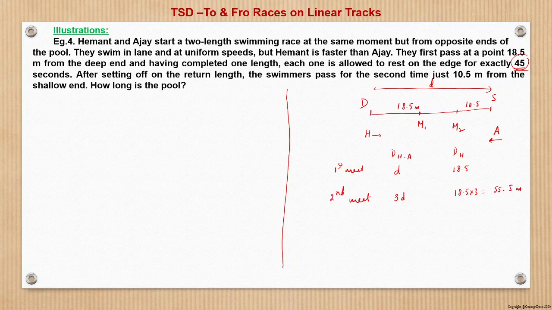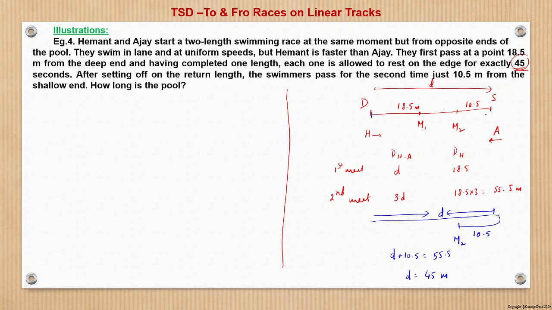55.5 meters, right? So 55.5 meters, that is, we can say that this is like Hemant started from here, reached shallow end, and then returned back and reached point M2. This is M2, and this has been given as 10.5, and total has been given as 55.5. So we can say D plus 10.5 is 55.5. So therefore D is nothing but 45 meter.